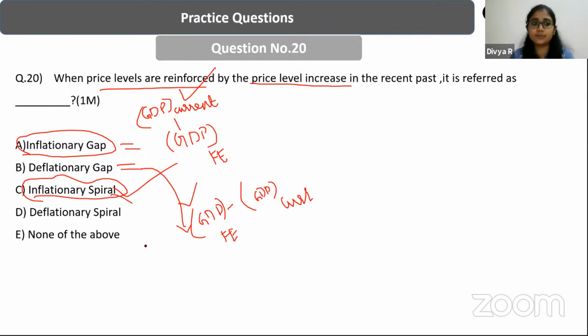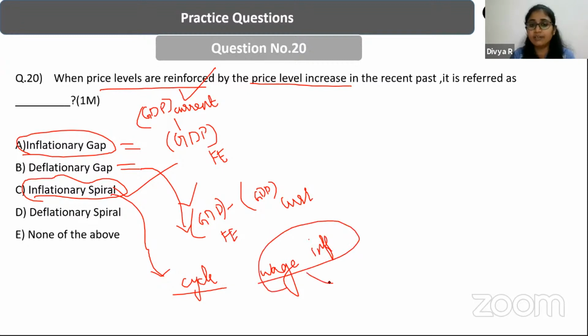And what is the inflationary spiral? When inflation gets into a vicious cycle, that is called inflationary spiral. So the answer for this question is C, guys, inflationary spiral. You can take wage inflation as one inflation that can lead to inflationary spiral. Wage inflation, what will it lead to? It will lead to increased demand. And whenever the demand is going to increase, what will happen?